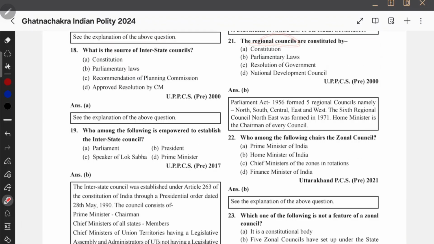And the next question is about regional councils. Regional councils are nothing but zonal councils. Zonal councils, by whom are they constituted? They were constituted by the States Reorganisation Act 1956 that we have seen. Therefore, the answer will be parliamentary laws, B. How many zonal councils are there? We have 5 zonal councils. Northeast is not a zonal council, it is just a council. I mean, the Northeast is a regional council, the Northeast Regional Council. That's all, but it is not a zonal council.